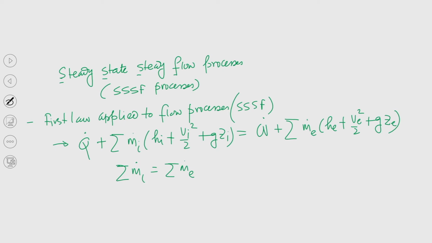So, there is no net rate of change of mass inside the control volume. This is for flow processes, so we are applying the equations to a control volume. Now we have written this equation with Q dot, m dot, W dot. This is a rate equation.